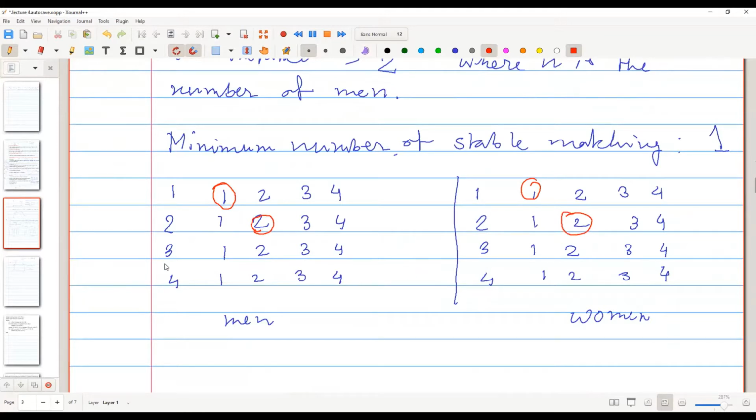Then 3. Now 3 proposes to 1, gets rejected, then to 2, gets rejected, then to 3, who is free, so 3 accepts. And then we have only 4 free. Now 4 proposes to 1 and gets rejected. All of them reject 4, and then 4 is accepted by the last woman. So there is no free man. Yes, so this is the man-optimal matching, right?